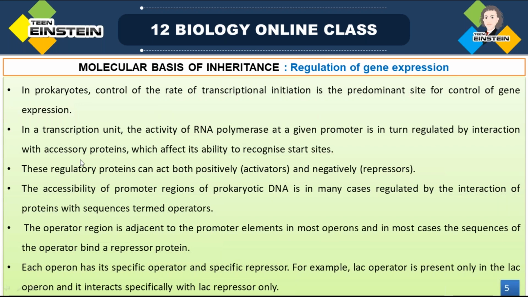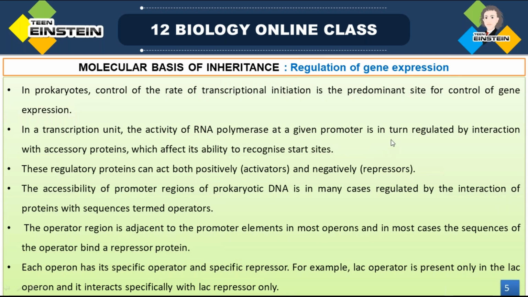In a transcription unit, the activity of RNA polymerase at a given promoter is in turn regulated by interaction with accessory proteins, which affects its ability to recognize start sites. Got it? In a transcriptional unit, RNA polymerase gets its activity at a promoter region.